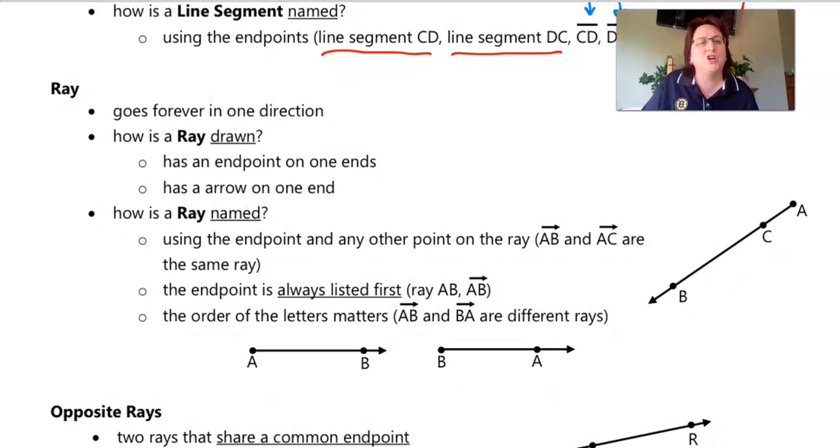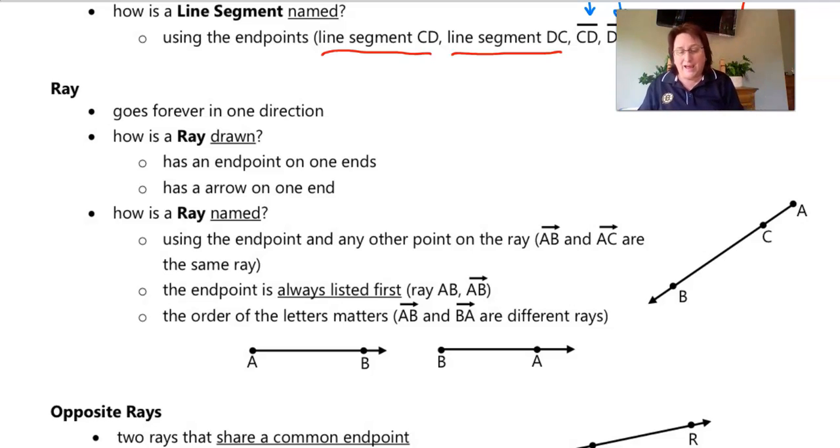A ray of sunshine, right? Well, a ray goes on forever in only one direction. So if it's a ray of sunshine, it originates at the sun and then it goes on forever throughout the universe. Okay, how do we draw it?